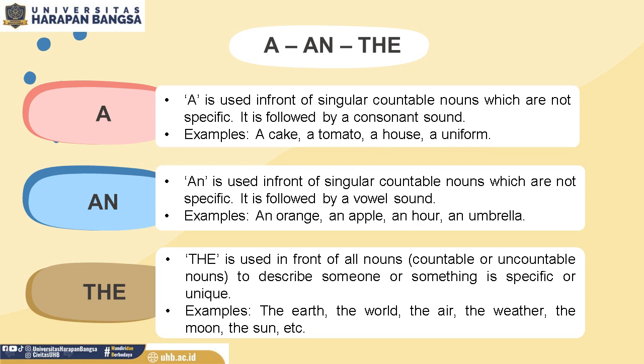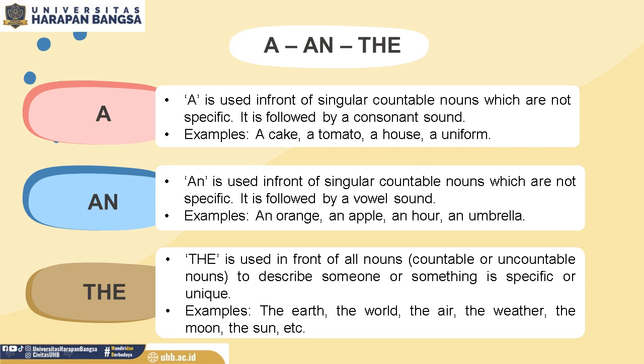A can be also called indefinite article. It is used in front of singular countable nouns which are non-specific. Non-specific means that it is general. There are more than one in this universe, so we don't know what the speaker meant.